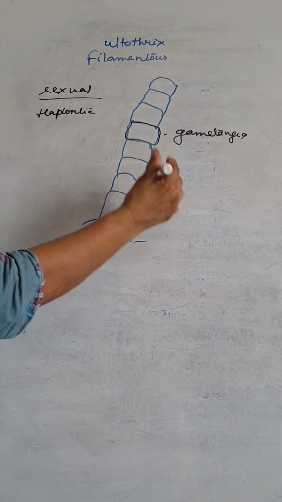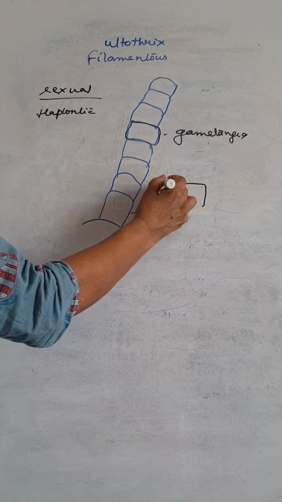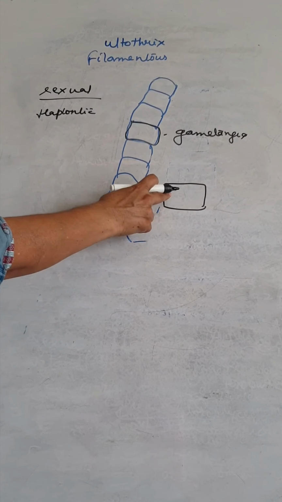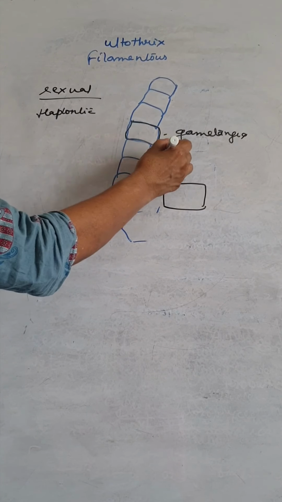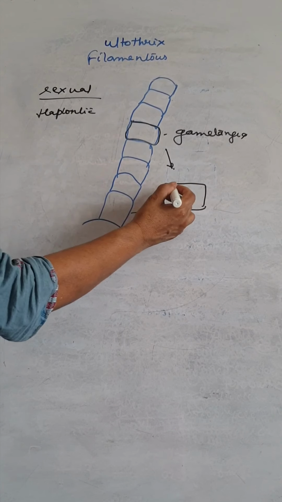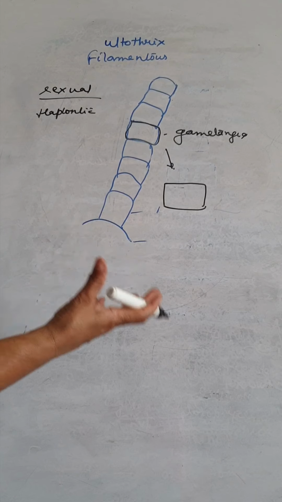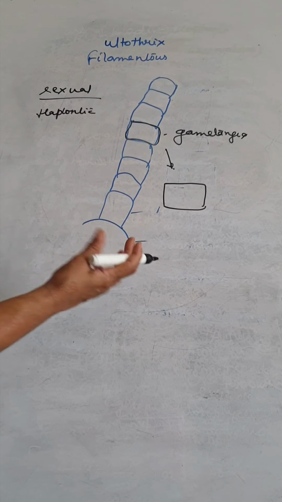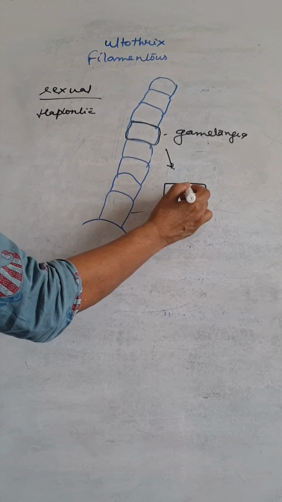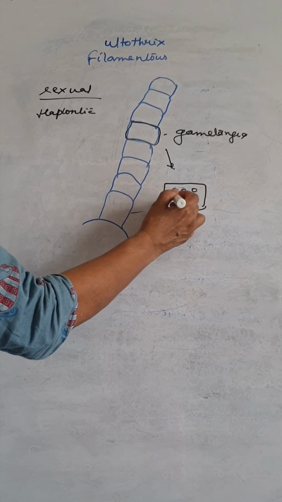In this cell, if I draw it here, the cell enlarges and its protoplasm divides mitotically, and the gametes are formed within it.